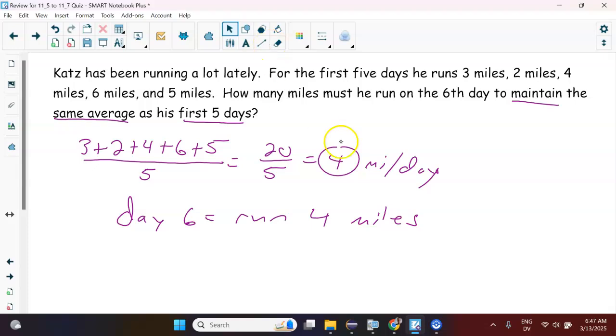We've already been averaging 4. If you ran more than 4 miles, your average would go up. If you ran less than 4 miles, it would go down. So we just got to run 4 miles on this day 6.